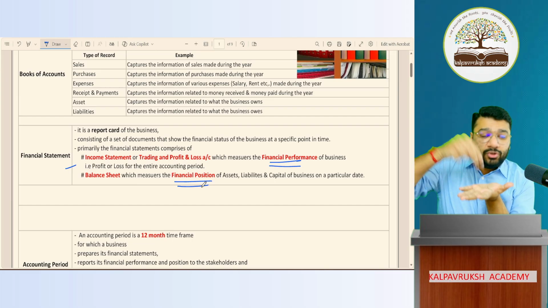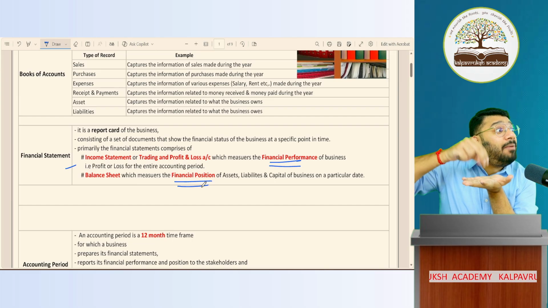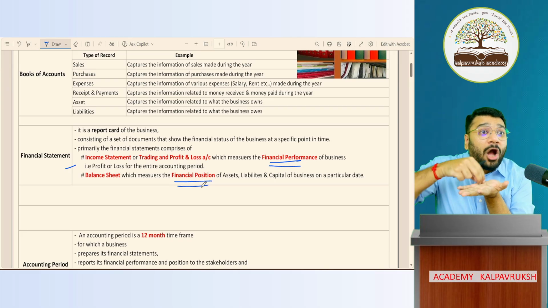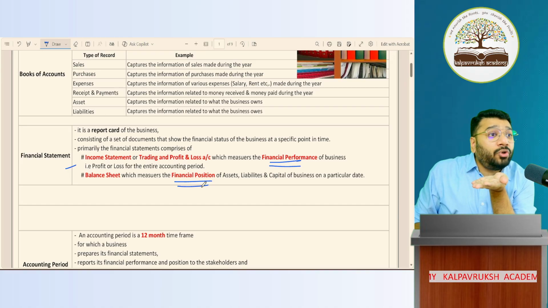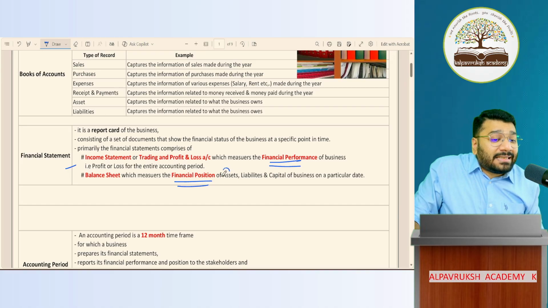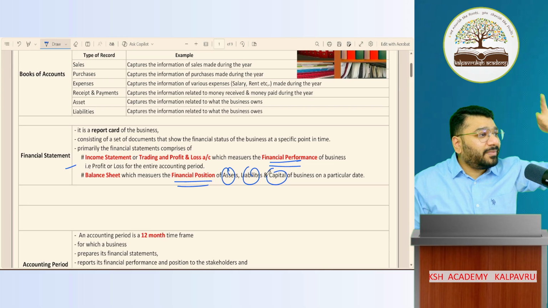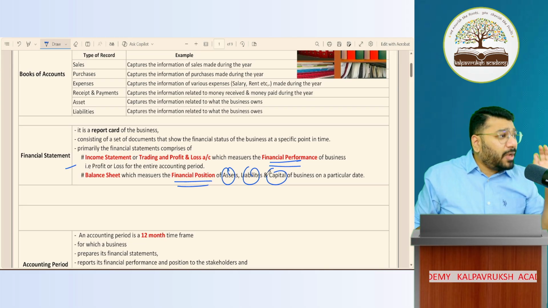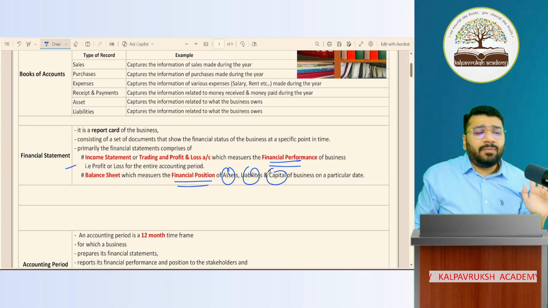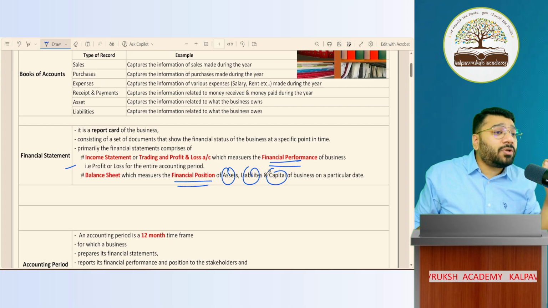Position means what? Today, how much is my cash balance position? Today, how much is my bank balance position? Today, how much is the value of land in my books of accounts? So on a particular date, I want to know the positions of asset, liability, and capital. You have no idea what is asset, liability, capital, because I'll be discussing that in the next class.